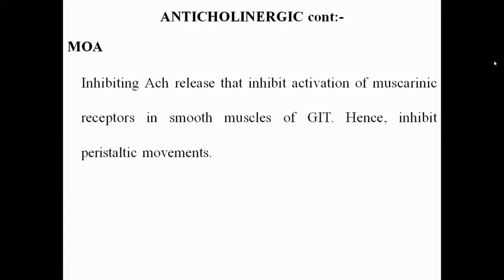Anticholinergics inhibit the release of acetylcholine. After inhibition of acetylcholine release, there is inhibition of the binding of acetylcholine to the muscarinic receptors present in the intestinal smooth muscles. So there will be inhibition of intestinal smooth muscle contraction, which inhibits the peristaltic movement. If the peristaltic movement is reduced, what will happen? There will be control of the diarrhea. So this is the mechanism of action of the anticholinergic drugs.